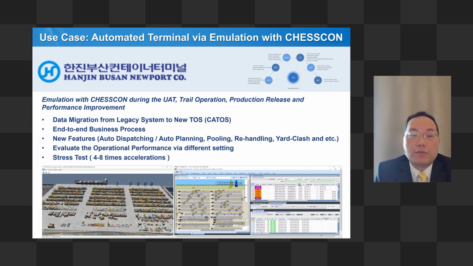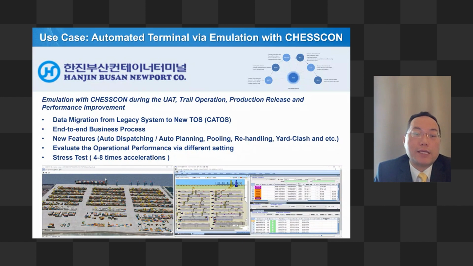So that's why with some of the new functionality, like the auto yard plan, changing the reset scheduling, and how we're going to do the estimation or forecasting of the yard crane, those new functions use the animation to do the test in the UAT environment, even the production. So that's why they put it into the production environment to see what the operation performance will look like.